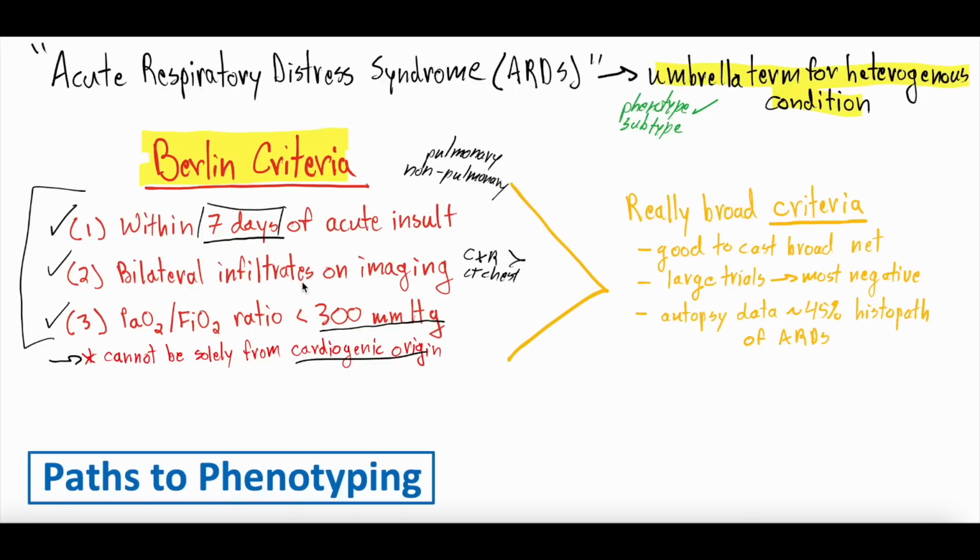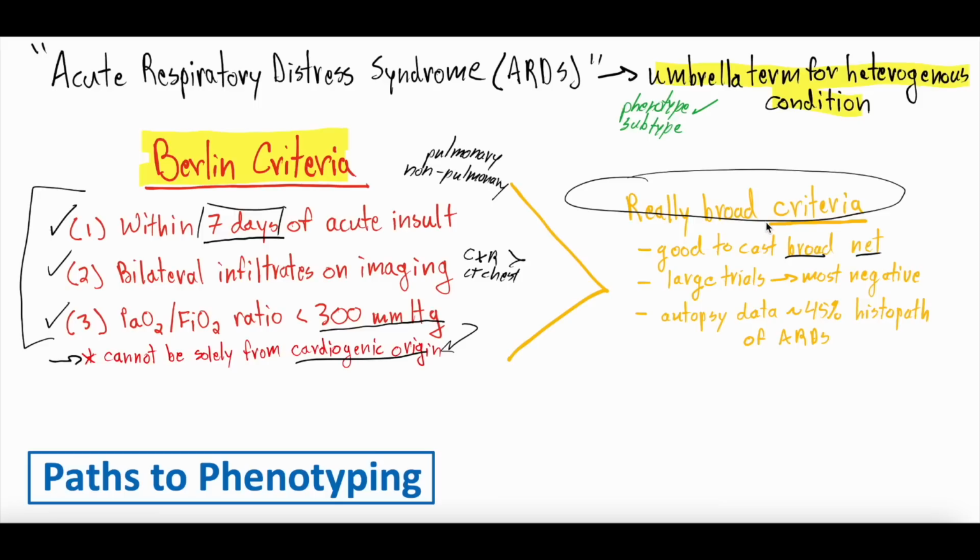But when we're looking at this, these criteria are really broad, right? 7 days of an acute insult, a huge number of possible acute insults. Bilateral infiltrates on chest imaging, and then hypoxemia. Those are the diagnostic criteria. You rule out that it's from pulmonary edema, and they fit the Berlin criteria for ARDS, so it's a really broad category. And this is important because it's important to identify ARDS, cast a broad net so that you're thinking about it in a large number of patients.